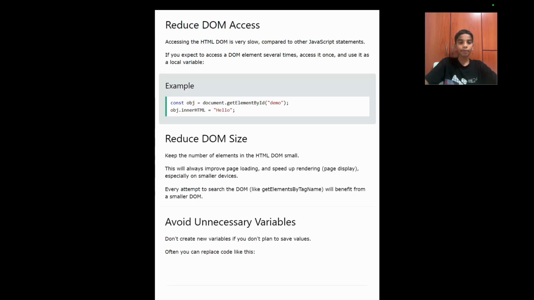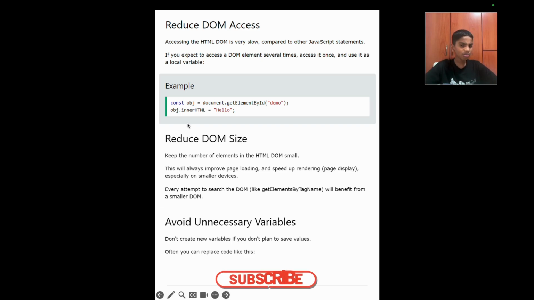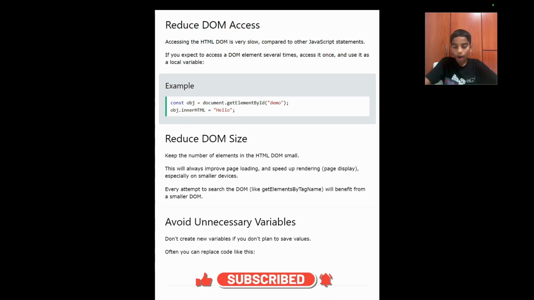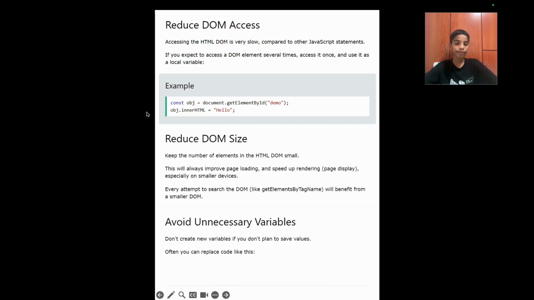And the second main important thing is to reduce DOM access. Accessing the HTML DOM is very slow compared to other JavaScript statements. If you expect to access a DOM element several times, access it once and use a local variable. And you may wonder, what is DOM? DOM is a short form for Document Object Model and is basically what we do for websites. I'm not going to go into depth of Document Object Model because this chapter is not meant for that.